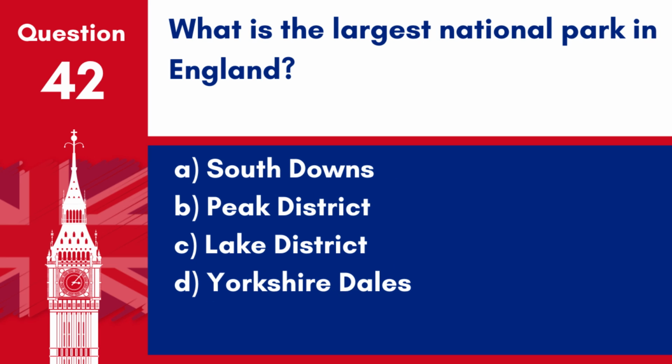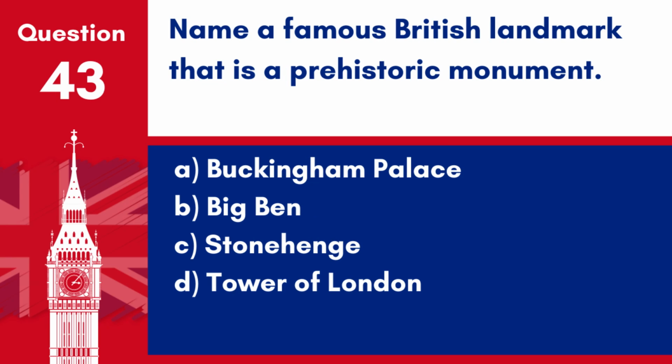Question 42. What is the largest national park in England? A. South Downs. B. Peak District. C. Lake District. D. Yorkshire Dales. Answer: C. Lake District. The Lake District is the largest national park in England, known for its lakes, forests, and mountains.